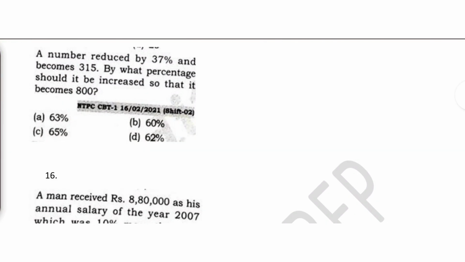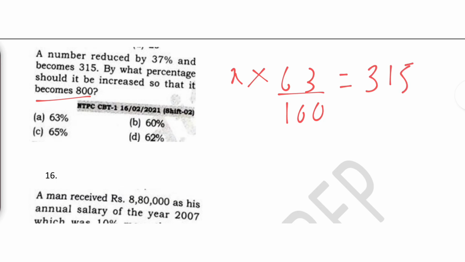A number is reduced by 37% and becomes 315. By what percent should it be increased so that it becomes 800? Very easy. There's a number. It reduces by 37%. If this is 100 and it reduces by 37%, then what is the actual number that remains? It is 63 and it becomes 315. It is not 37% of that number, it is being reduced by 37%. So 100 minus 37 becomes 63 into 100. So that's how you get this.